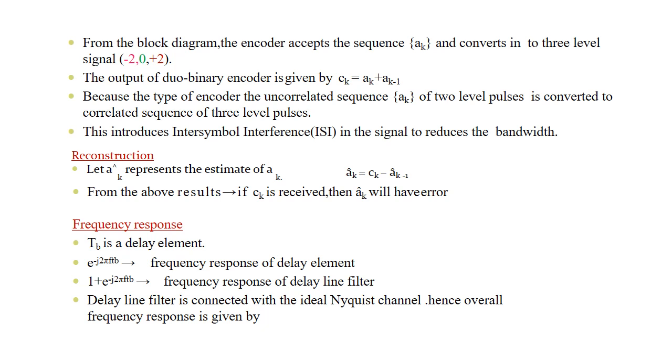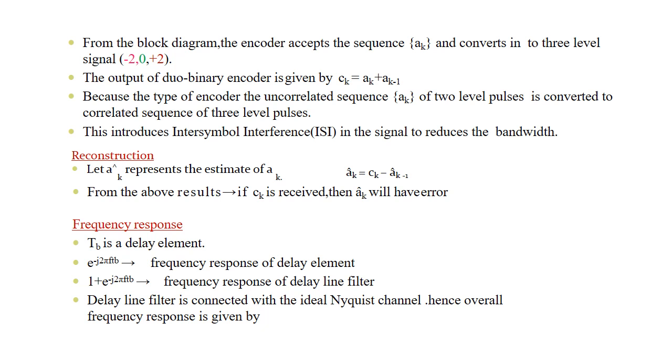Next is the reconstruction part. Let a_k cap represent the estimate of a_k, that is a_k cap = c_k - a_(k-1) cap. From the above result, we can see that if c_k is received in error, then a_k cap will be in error.